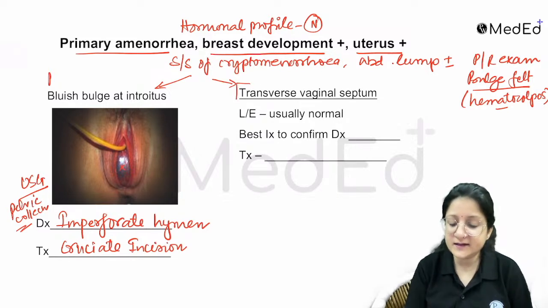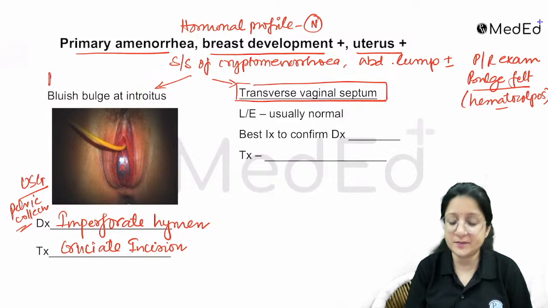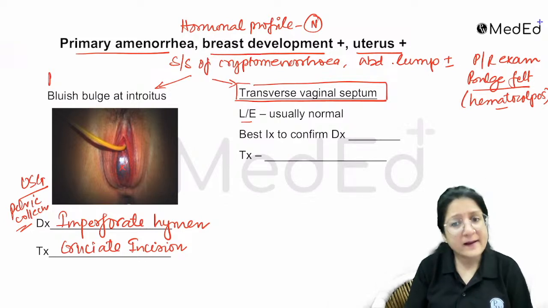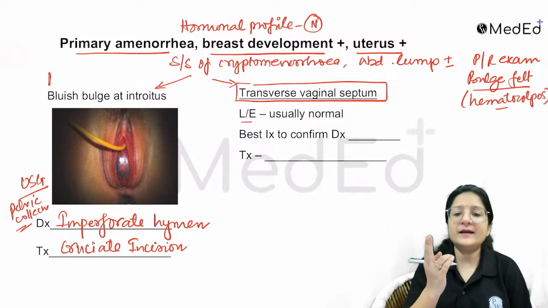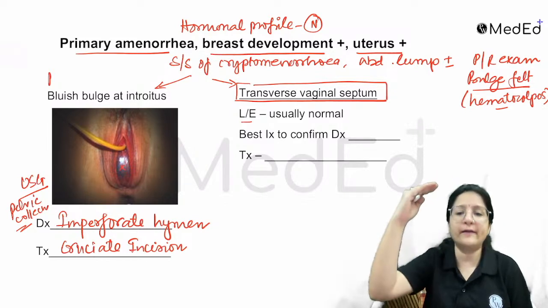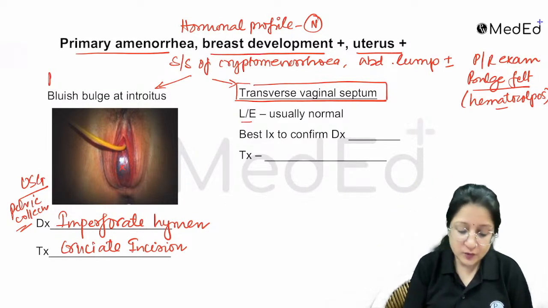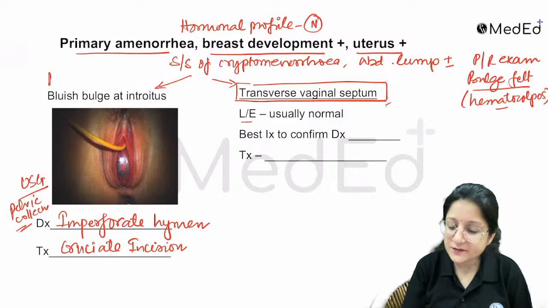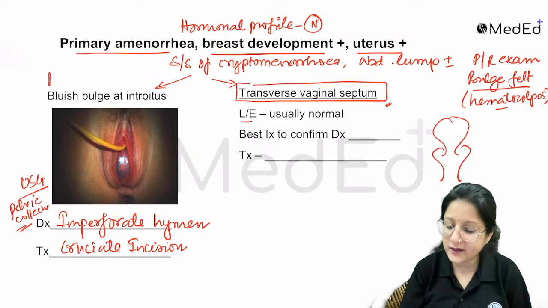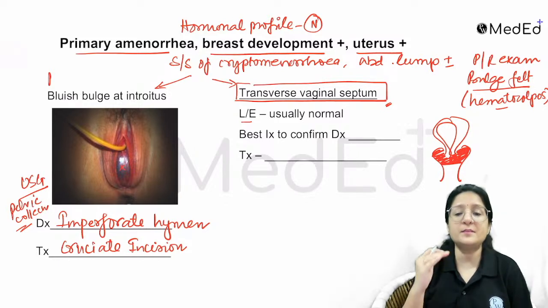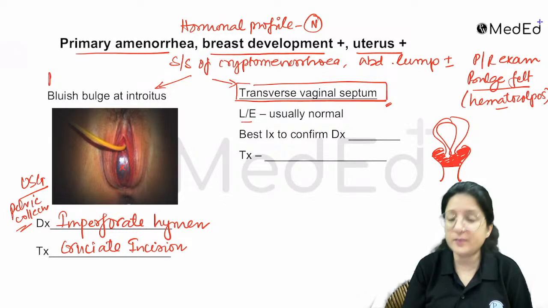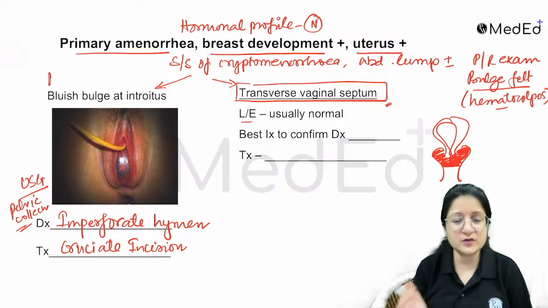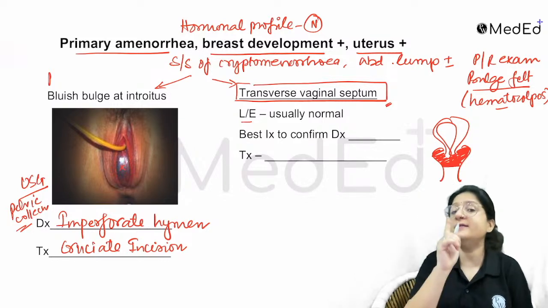The other possibility is a transverse vaginal septum. In transverse vaginal septum, the local examination is usually a bluish bulge at the introitus, right? And when we are doing a per rectal examination, the hematocolpos will be higher up. With imperforate hymen, the hematocolpos is along the entire length of the vagina. With transverse vaginal septum, depending upon the location of the septum, which is mostly in the upper part, the hematocolpos will be higher up. It will not be along the entire length of the vagina. That clue could be there.